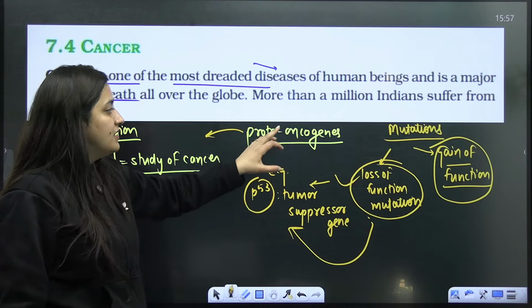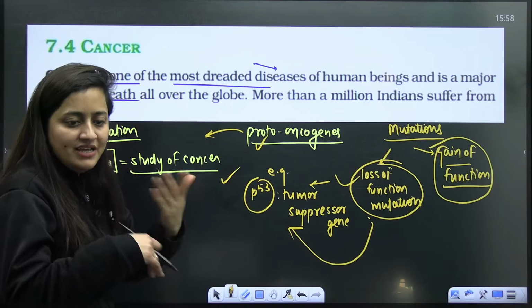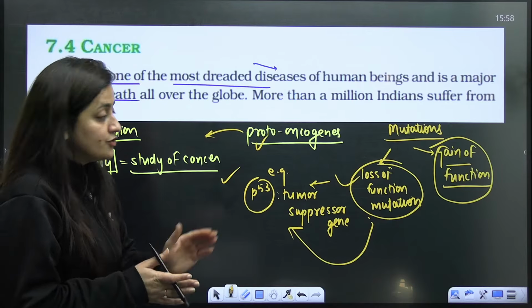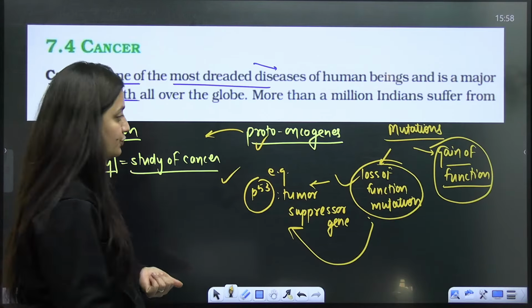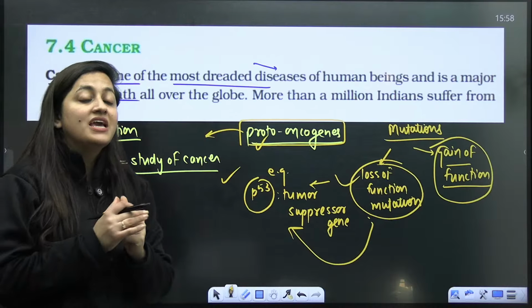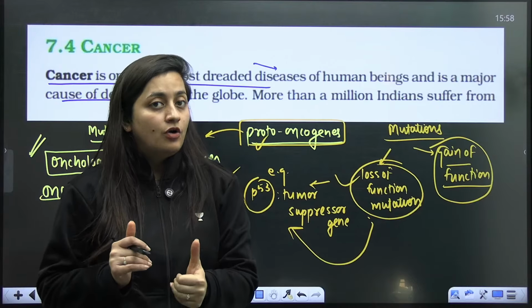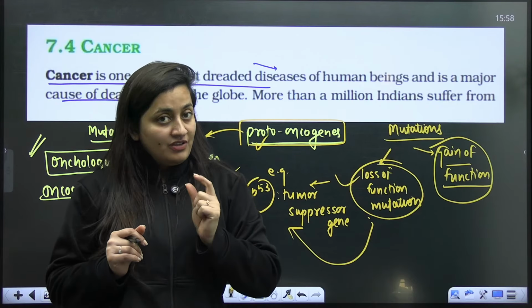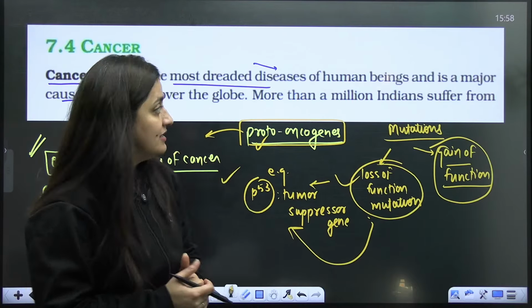Let's suppose because of the mutation they excessively make their product, then what will happen, students? That can also cause the cancer. So yes, we have certain genes in our body which are not cancerous. We need their protein normally. But if they gain mutation and start making their product excessively, we can get cancer.